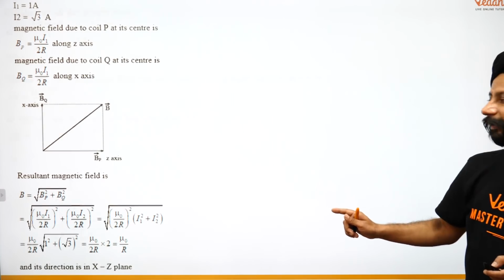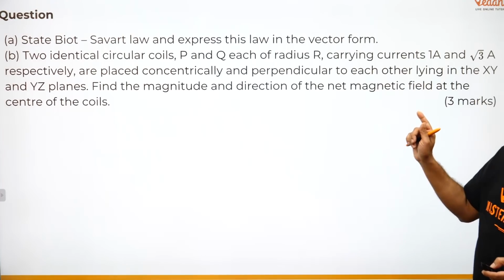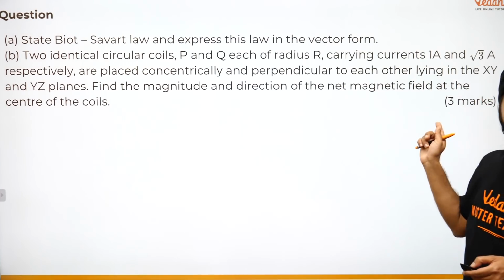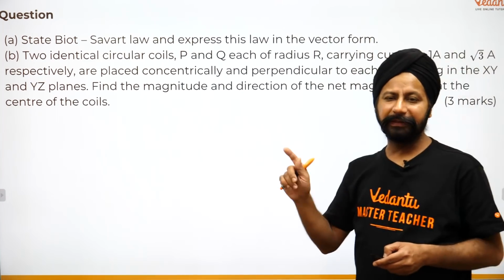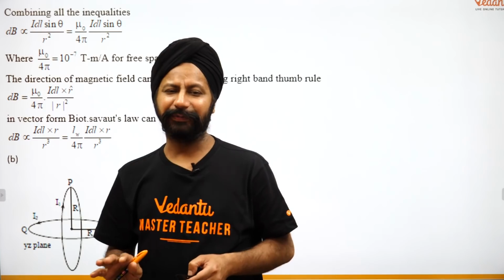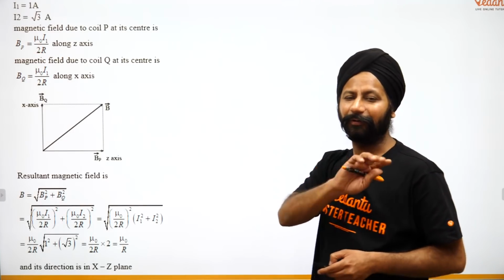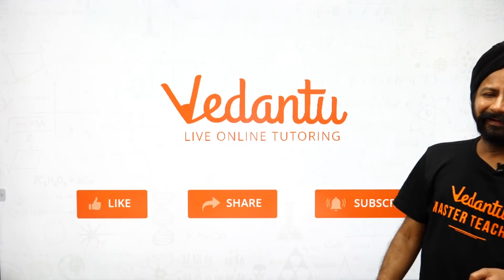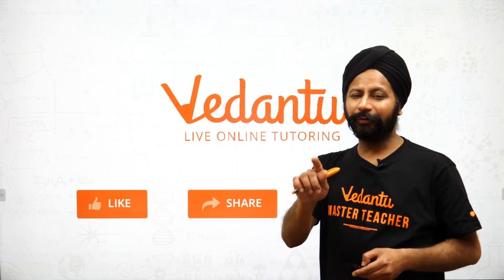Now look at the number of marks awarded for this. You're supposed to write all the details. It's a 3-mark question, and I show all the steps. For a 1-mark question, maybe you can quickly scribble and find the answers, but for these questions you are supposed to write all these steps.